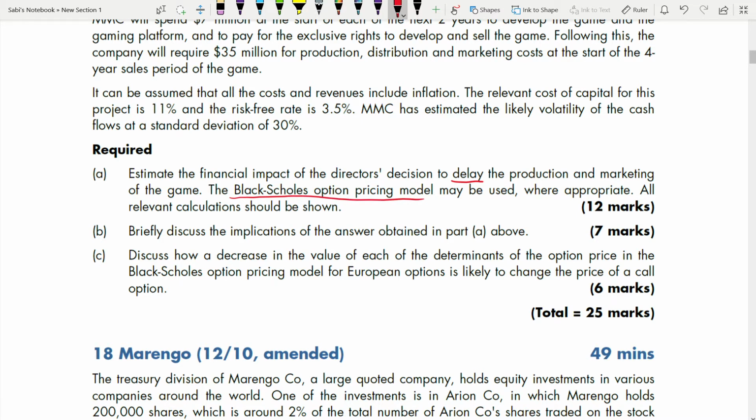Part B, briefly discuss the implications of the answer obtained in Part A above. That means you have to discuss Part A's answer. Part C, discuss how a decrease in the value of each of the determinants of the option price in the Black-Scholes option pricing model for a European option is likely to change the price of a call option. So you have to talk about the 5 variables that affect an option price.